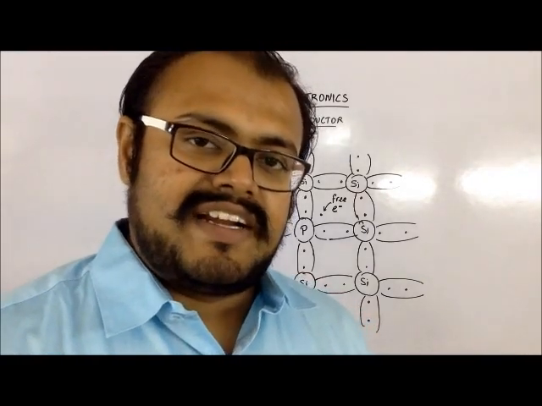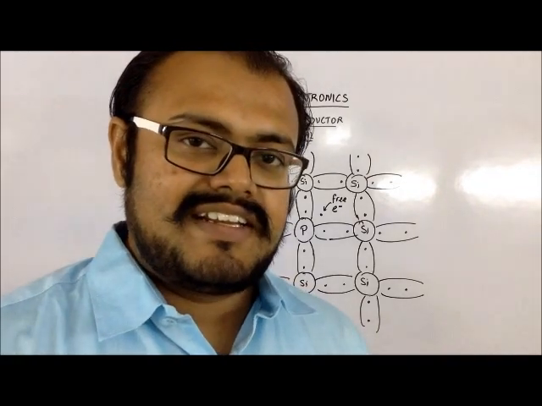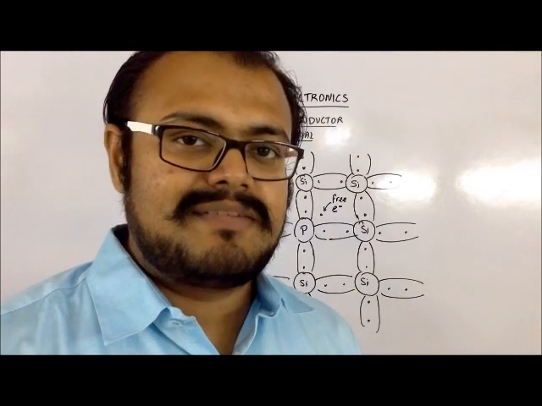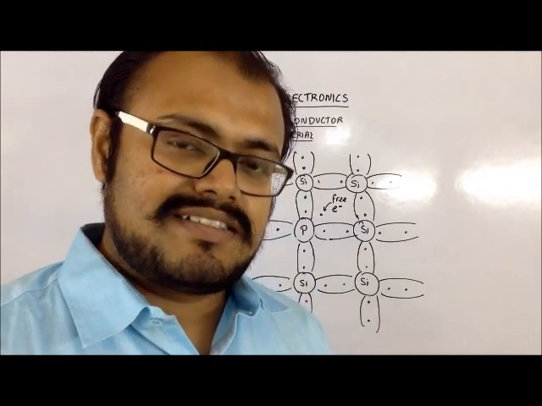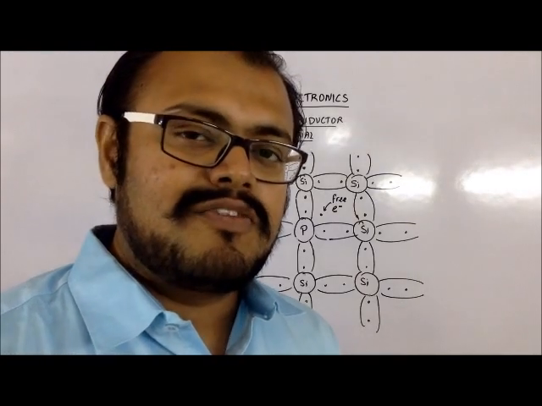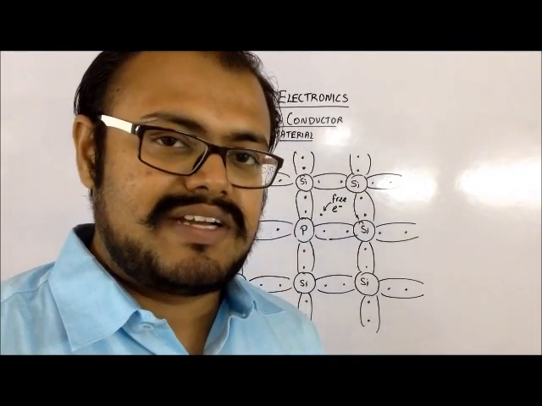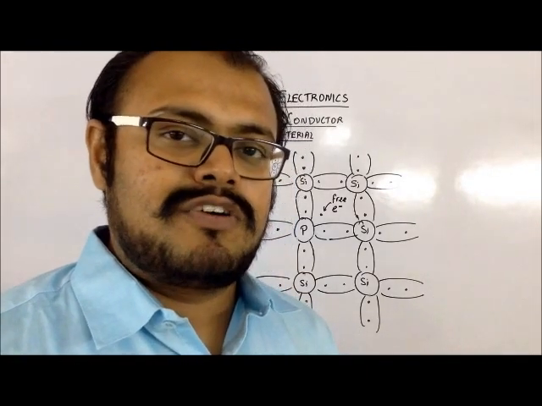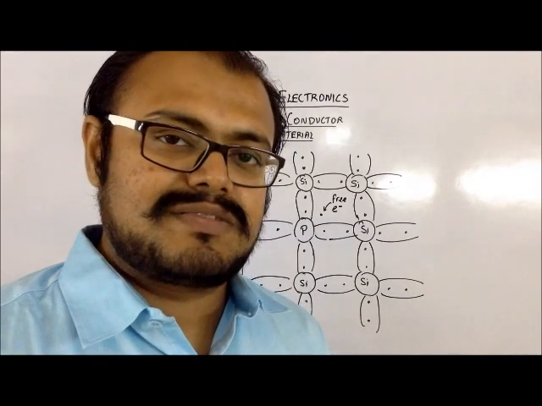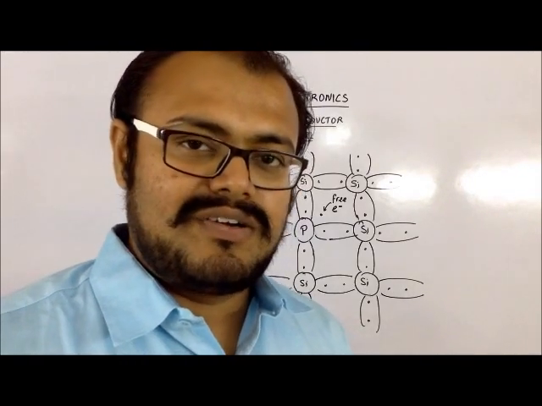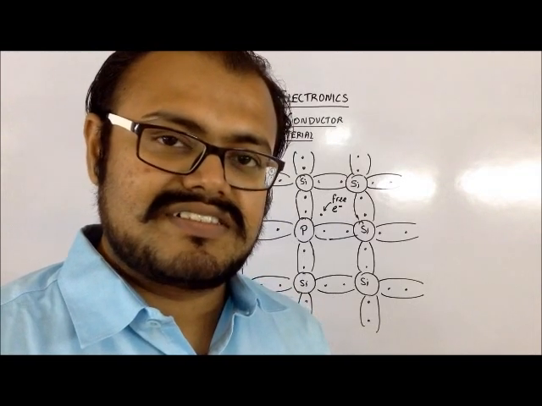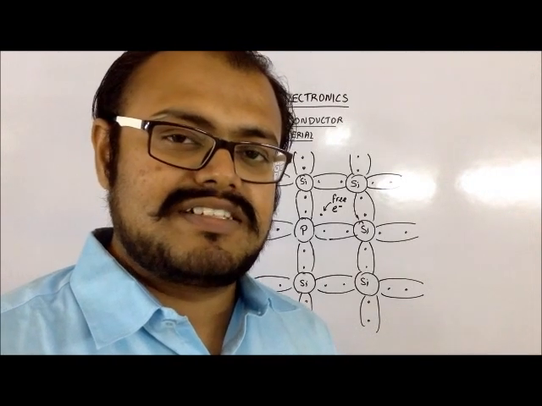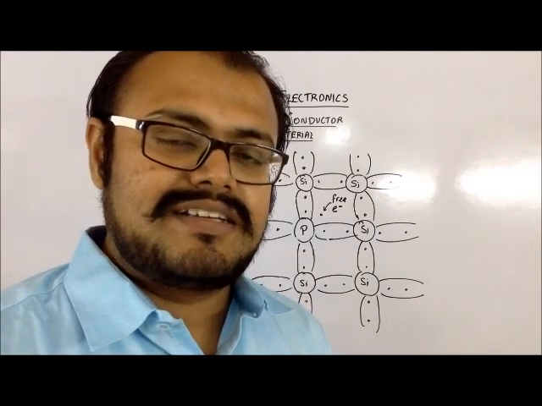This electron can go into the conduction band easily by acquiring a very small amount of energy. For understanding of N-type semiconductor material, we have taken an example of impurity as phosphorus. Phosphorus is a pentavalent material. That means in this particular arrangement, it can form 4 covalent bonds with the neighboring silicon atoms. But since there are 5 electrons, the 5th electron cannot form any bond with any of the silicon atoms present.